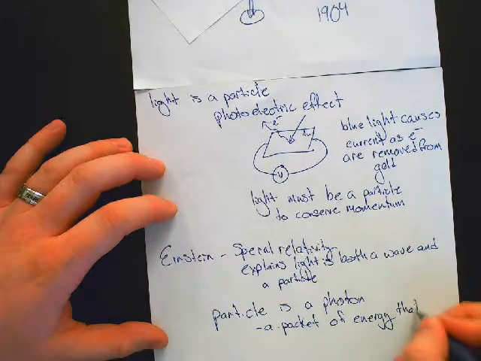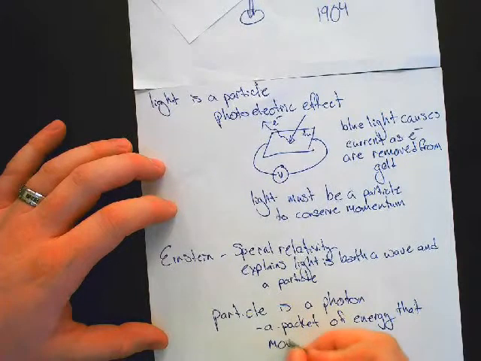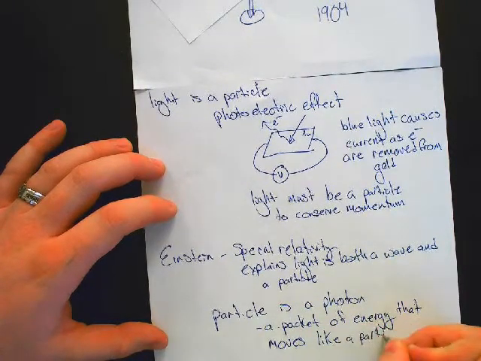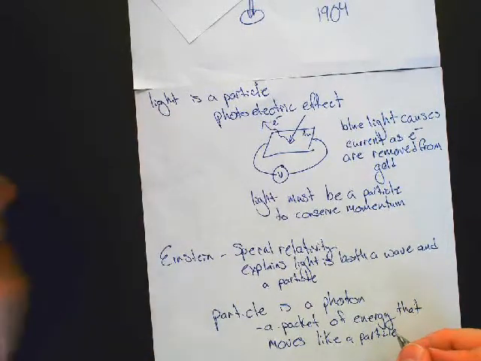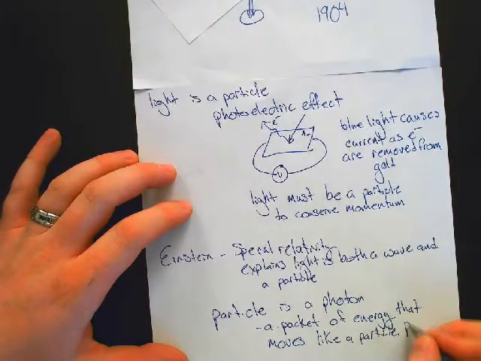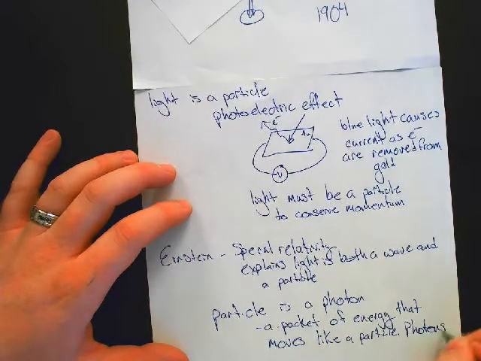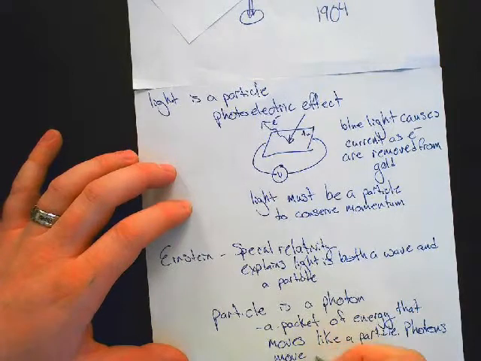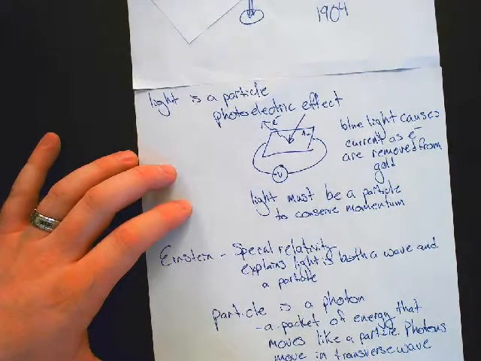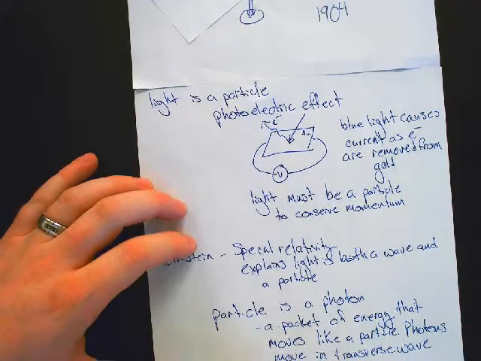It also moves in a transverse wave pattern. Photons move in transverse wave patterns. We can prove that they move in transverse wave patterns using a demonstration called polarization.